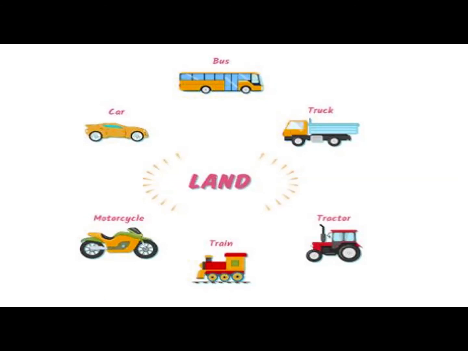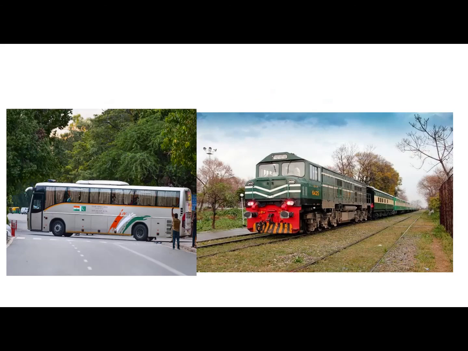Okay, this is a picture of land transport. We use this transport to travel on land. Roads, canals and railways were three major components of transportation. Big buses carry many people at a time. Trains have loud whistles. They carry lots of people and things. When we travel from city to city, we use trains or big buses.